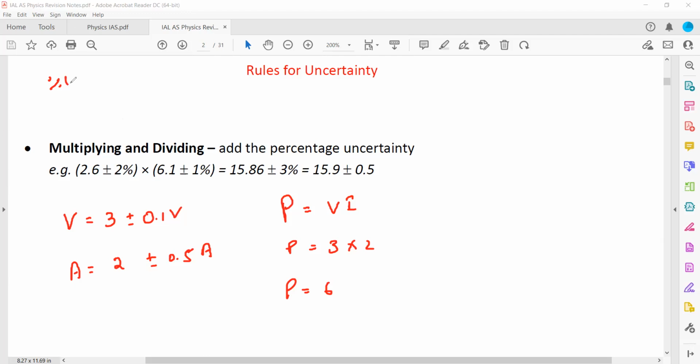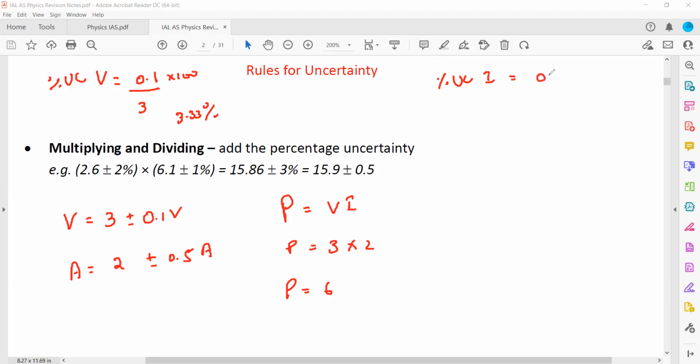So what we can work out is the percentage uncertainty in voltage. How to work out the percentage uncertainty in voltage? Uncertainty, which is 0.1, divided by the value recorded, multiplied by 100. What's the answer? 0.1 times 100 is 10, divided by 3, which equals 3.33%. So the uncertainty in the voltage is 3.33%. Then what about the percentage uncertainty in current?